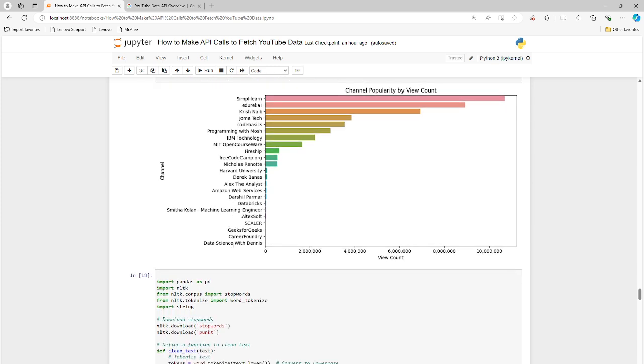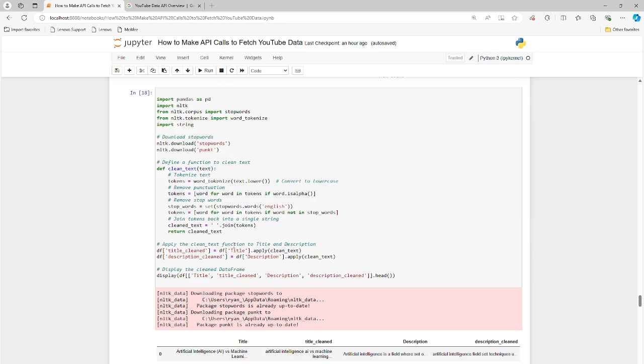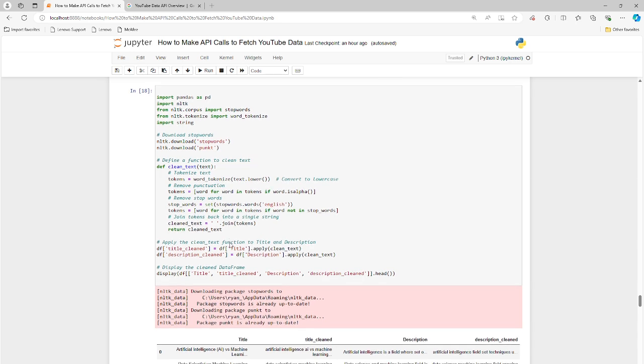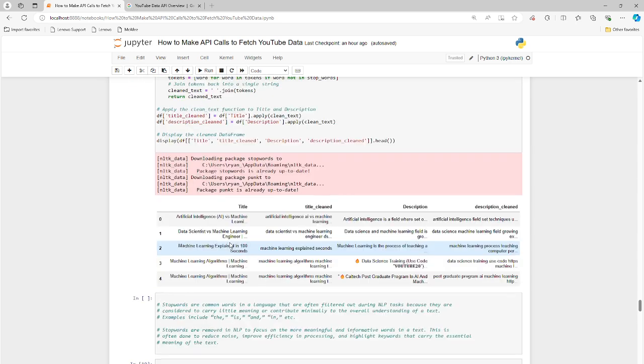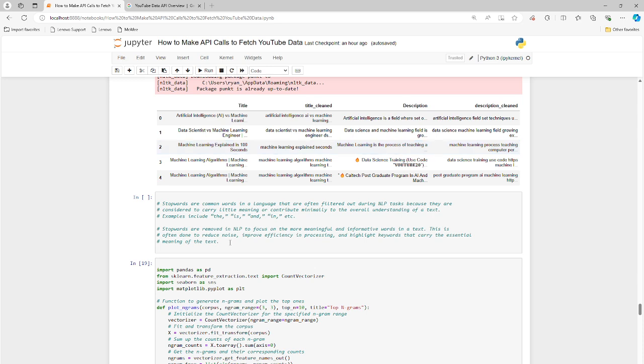So going down just a little bit more, we can remove stop words from our corpus of text here. So we have title, and then title cleaned, and then description, and then description cleaned. Okay, so what is a stop word? It's things like the, and, is, or, in. I give a little description here in my notes. It basically gives little or no meaningful contribution to what the language is talking about or what the title is about, right?